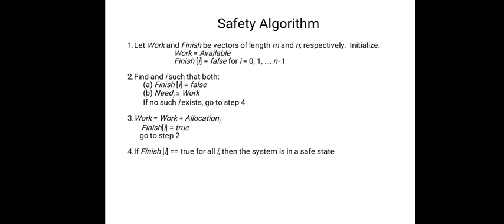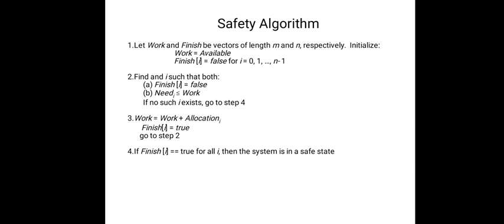Now let us go to the safety algorithm to check whether the system is safe or not. Let work and finish be vectors of length m and n respectively. Initialize work equal to available and finish[i] equal to false for all i, meaning nothing is finished, where i is a process. Find an i such that finish[i] is false and need[i] is less than or equal to work. If no such i exists, go to step 4.